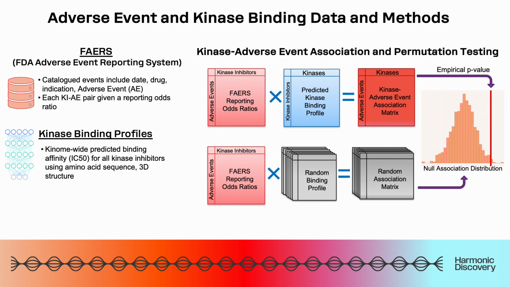This gives us a binding value for each kinase inhibitor to all kinases that we have on file. We then combine these two matrices, as seen on the right here, to create a kinase adverse event association score via the kinase inhibitors. To assess the significance of these associations, we repeated this matrix multiplication thousands of times with random binding profiles to create a null association distribution against which we could calculate an empirical p-value for the observed associations.